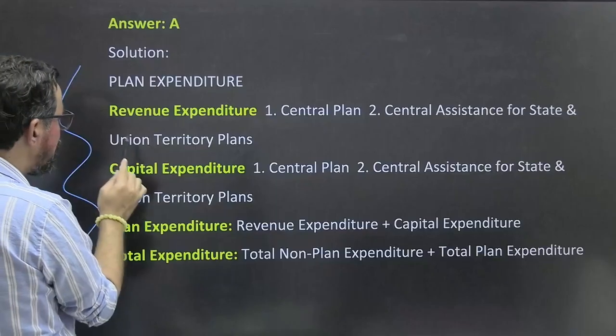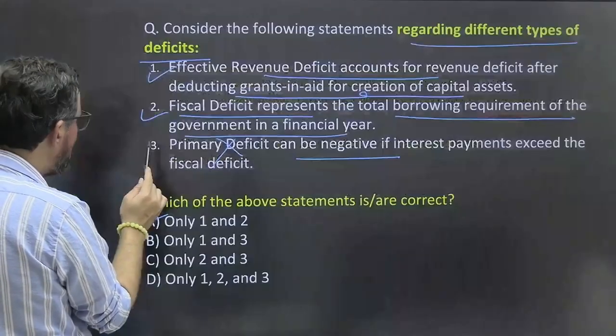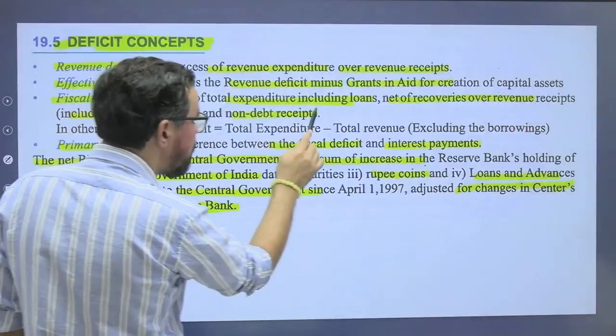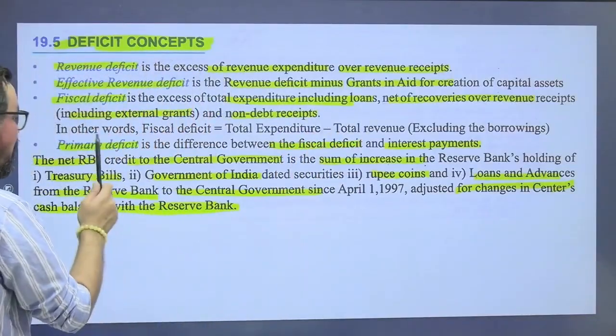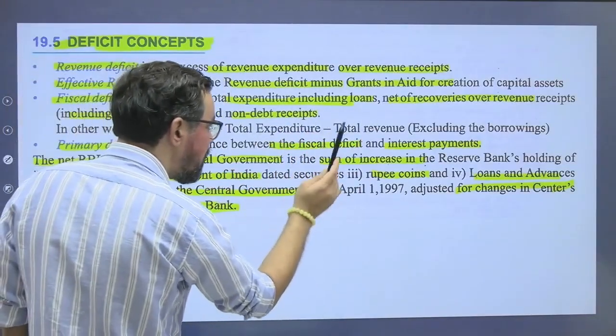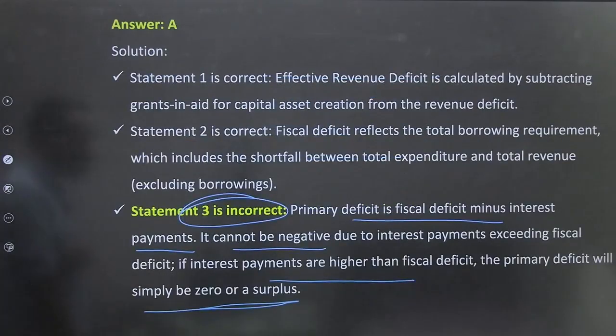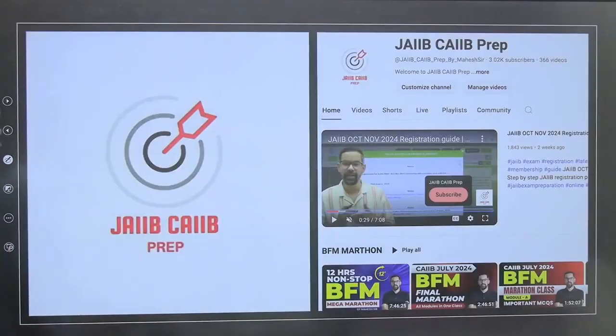Fiscal deficit, the second statement in the next question, was around fiscal deficit. So fiscal deficit is expenditure minus receipts excluding loans. Now it is clear. Primary deficit is the difference between fiscal deficit and interest, and if interest payment exceeds the fiscal deficit, it will be zero or a surplus itself. So this is it, guys.